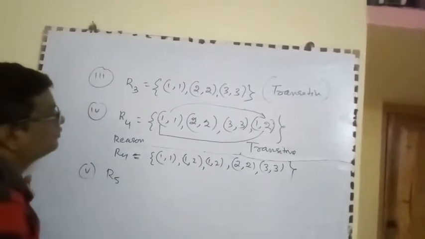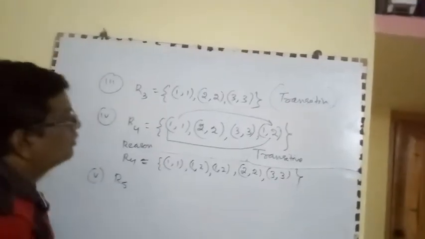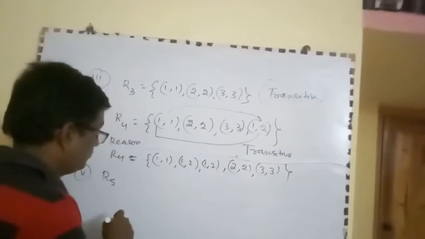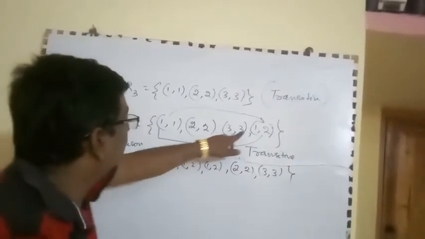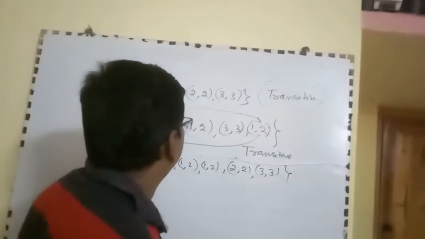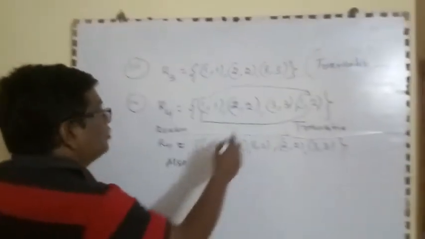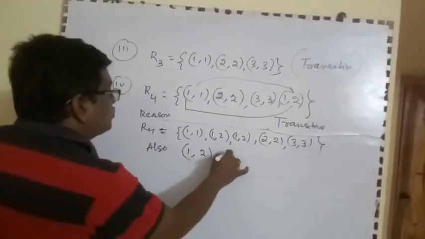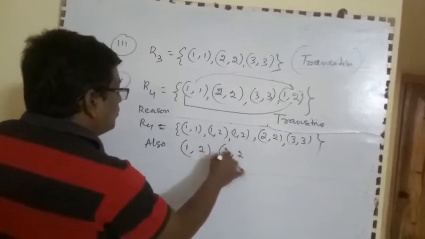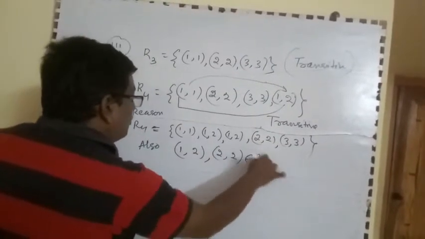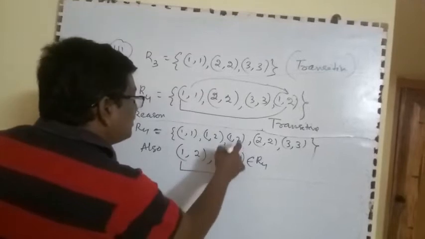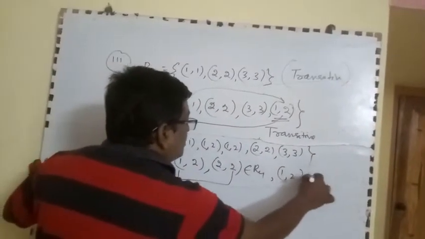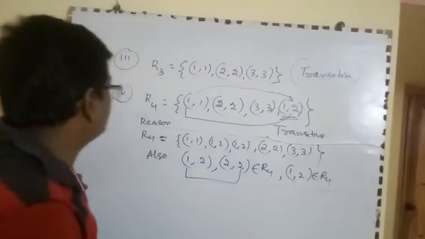(1, 2), then (2, 2) belongs to R4. That implies (1, 2) is present here, (1, 2) is present here, (1, 2) is also present in R4. So it is transitive.